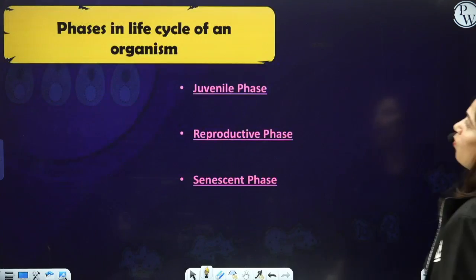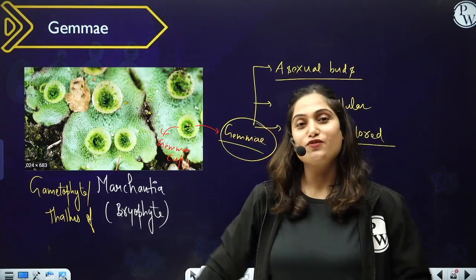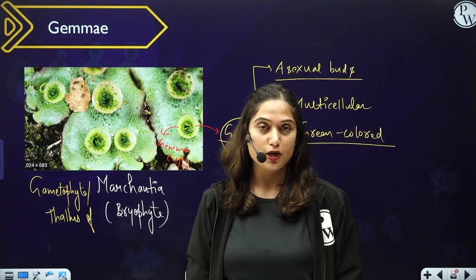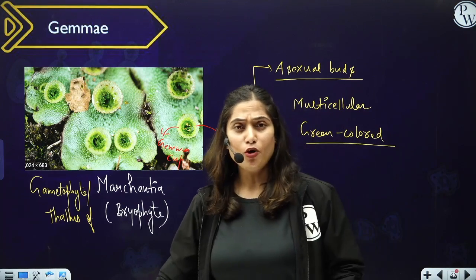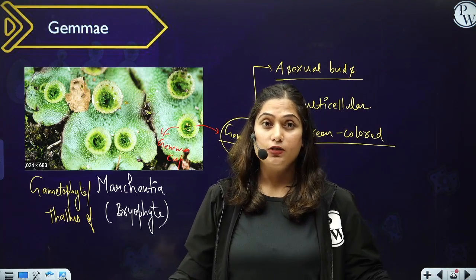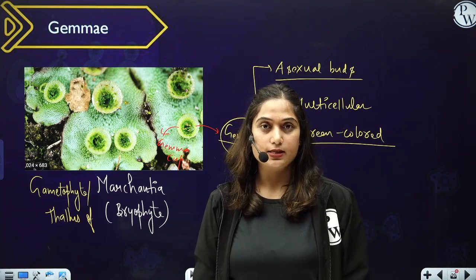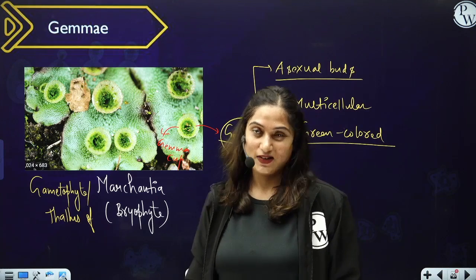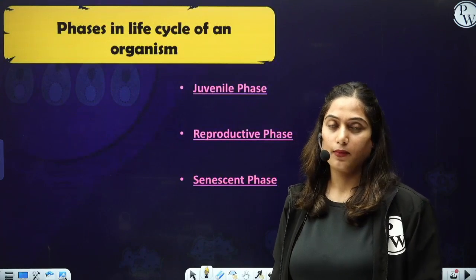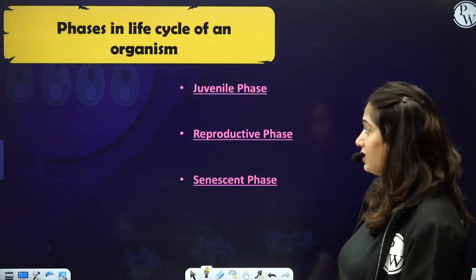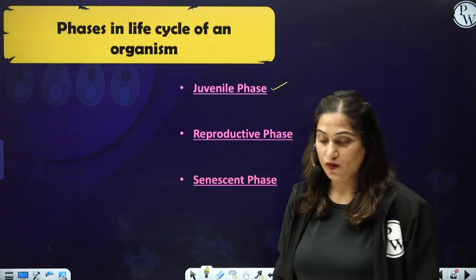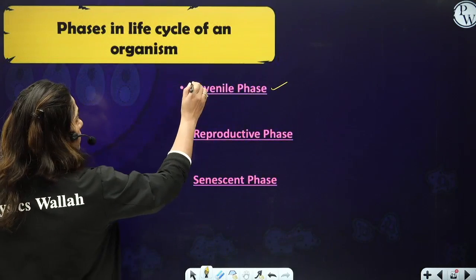Okay, so with this, asexual reproduction is finished. I hope you understood the various means of asexual reproduction. Now, before moving on to sexual reproduction, I would like to discuss certain phases in the life cycle of a plant. So let's discuss the phases in the life cycle of an organism. There are mainly 3 phases in the life cycle of an organism. The first phase is called the juvenile phase.